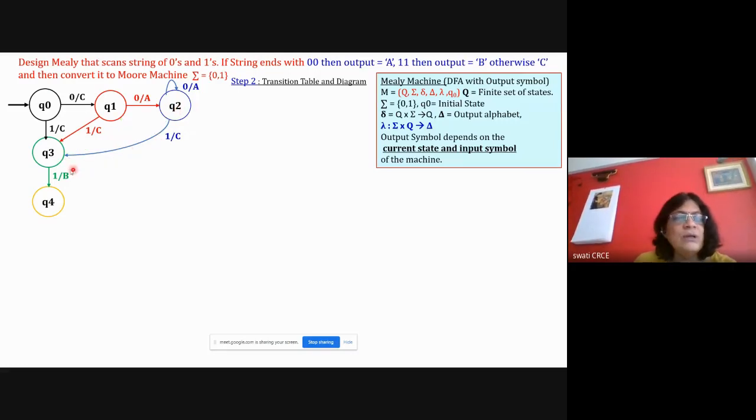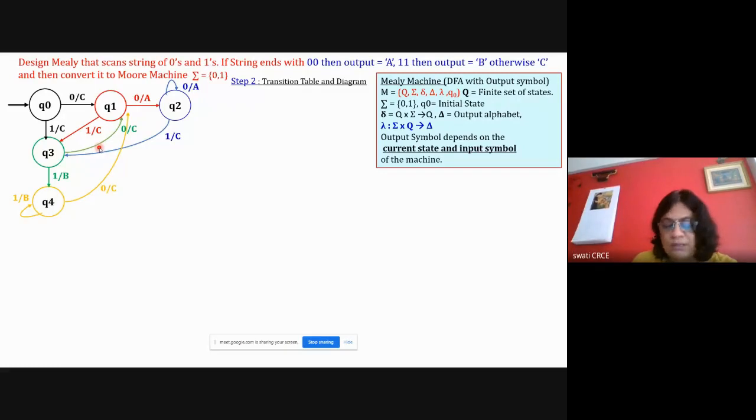Q2's transitions are done. Now Q3's transition on 0 is missing. So for 0, with the next 0, A should be generated. So with 0, A should be generated. So it is going there. Again from Q0, with 0 it will go here, and with 00 it may generate A. But if there is any 1, then it will remain in the same state and output B. Okay, so this was the design. I think all of you know this. We have done this properly in one of the lectures. So what are the steps? Design the Mealy machine first. Write down the definition of the Mealy machine, then design.